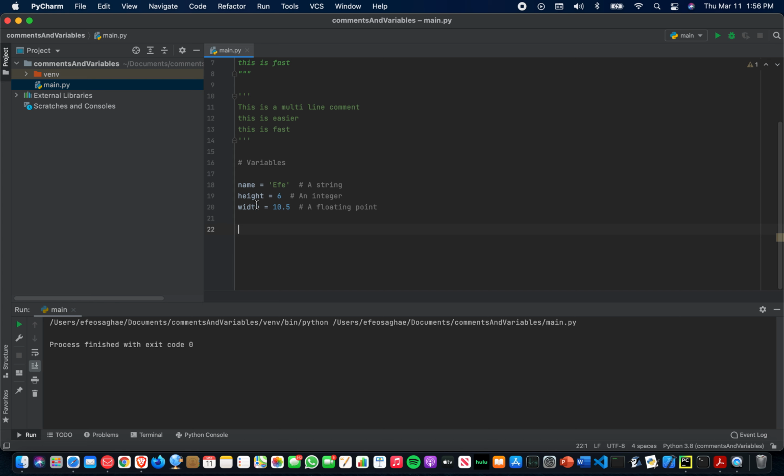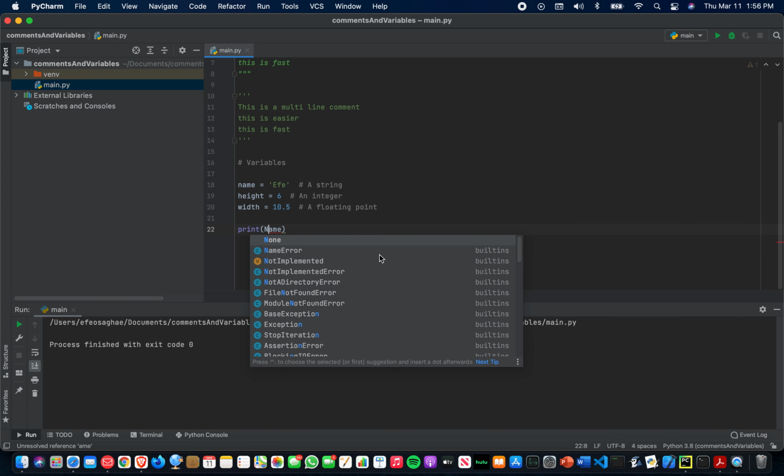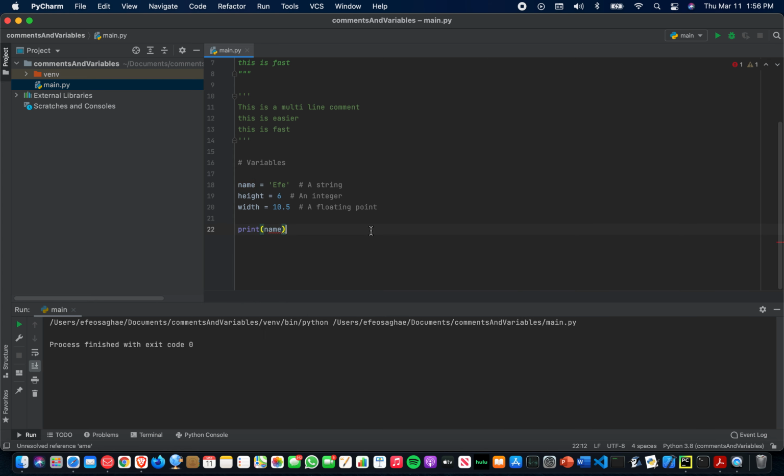Now let's print all three variables to the console. In order to do so, we'll have to use the print function. Print, and what goes in the middle of this is the name of the variable. Now, Python is case sensitive, so whatever you put as the name of the variable needs to be exactly the same. So for example, I cannot use an uppercase N. It needs to be exactly the same as I had it.